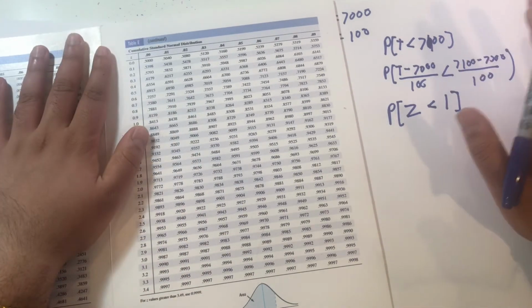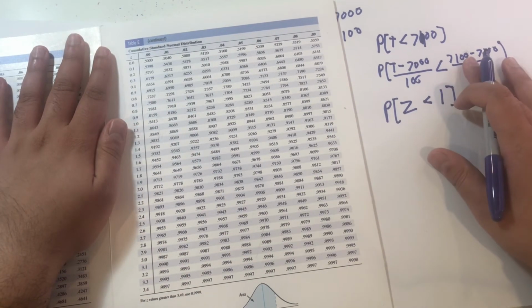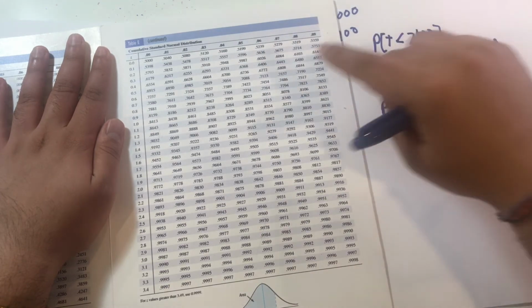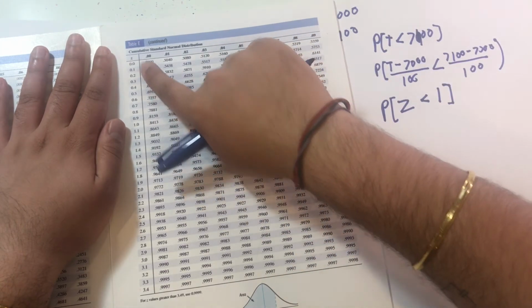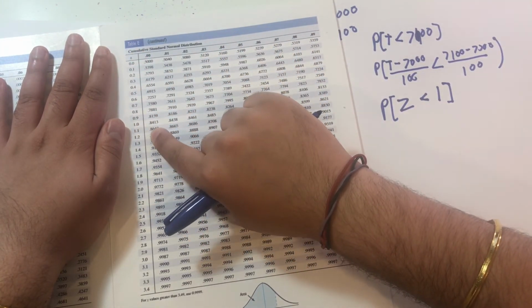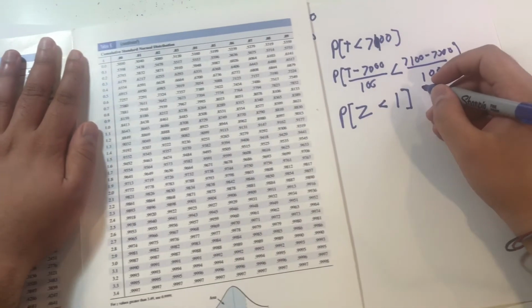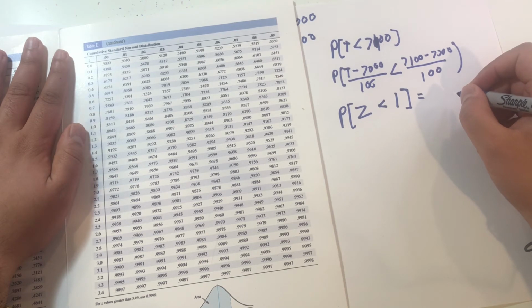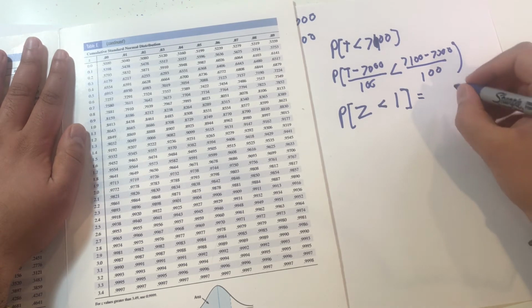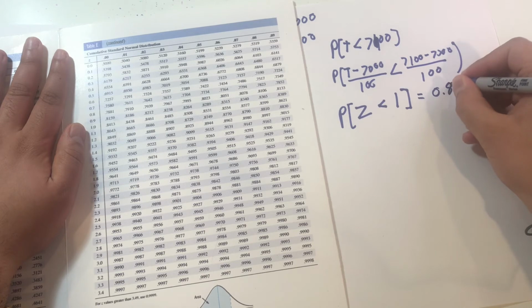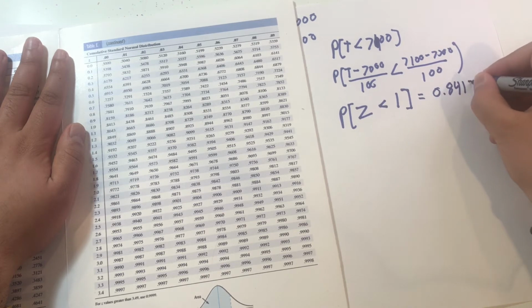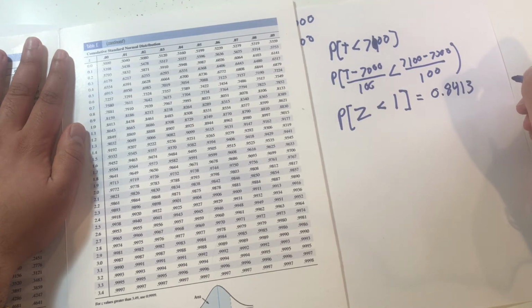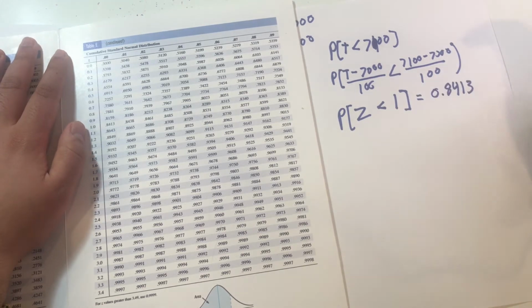Well, anyways, this is not a negative value. So we look, Z less than 1, I'll go for 1 down here, and it corresponds to a probability of 0.8413, where Z is the standard normal random variable.